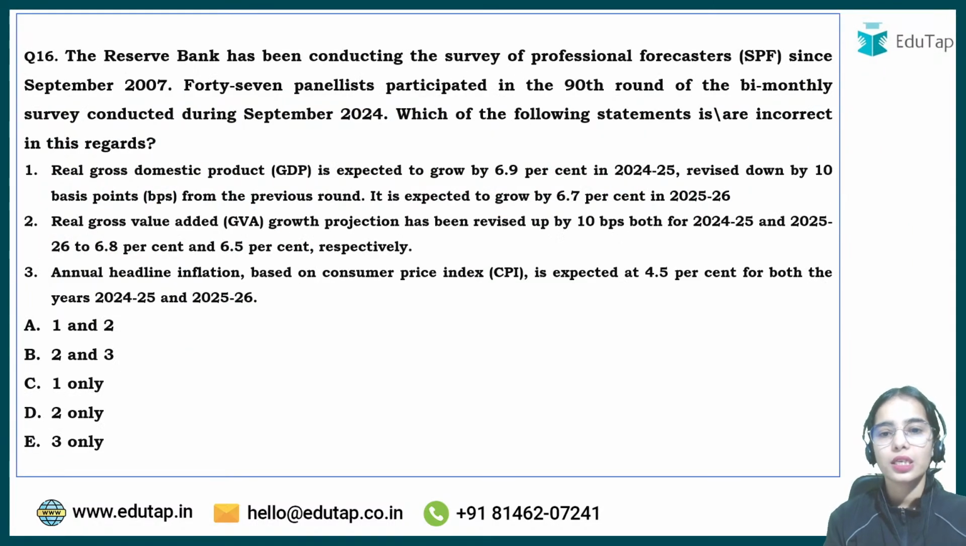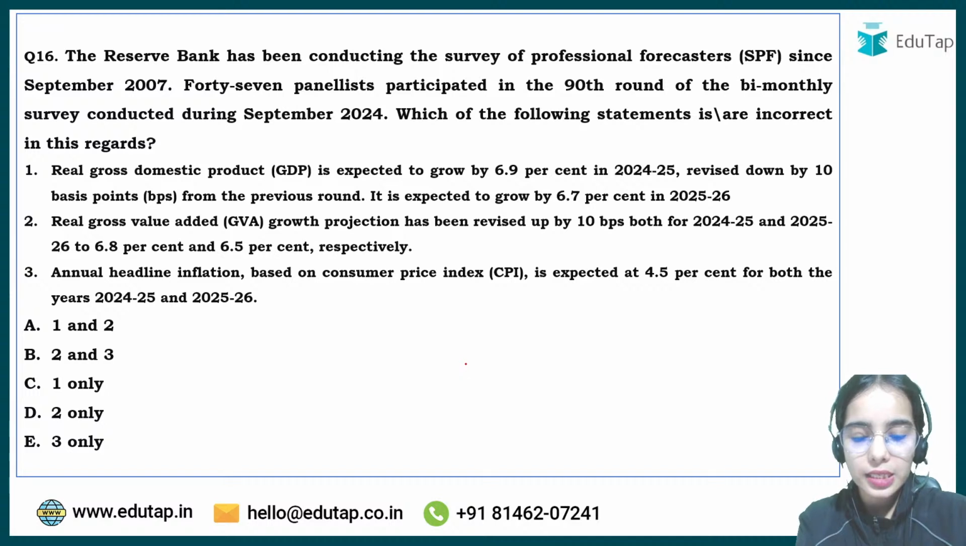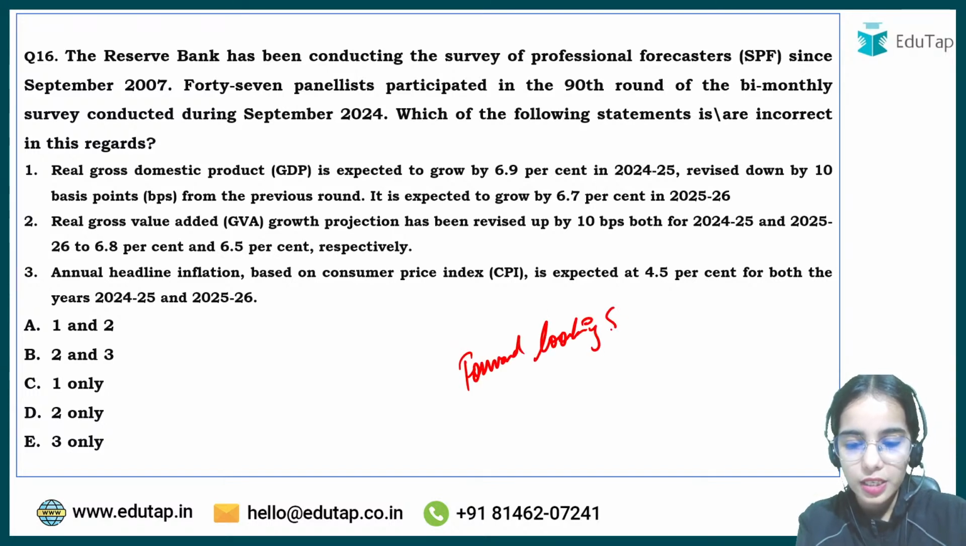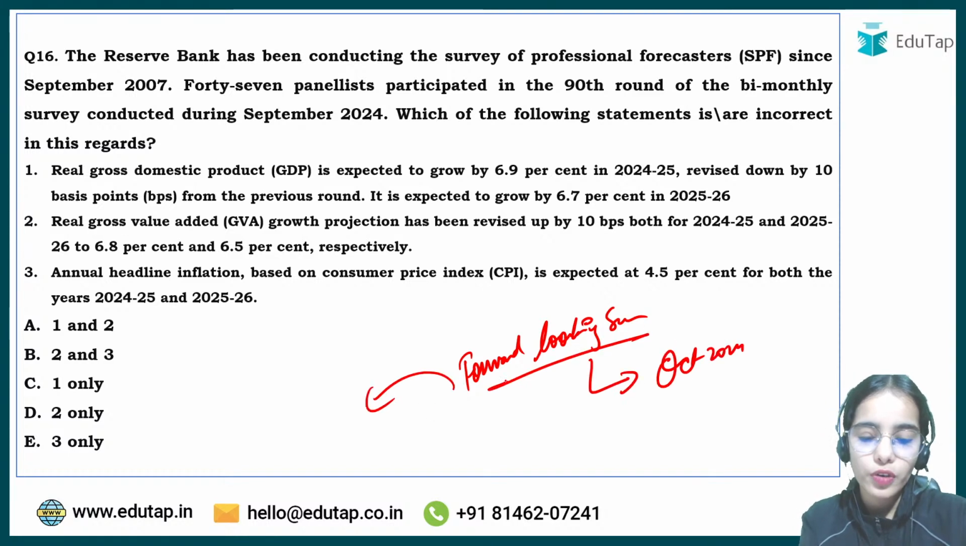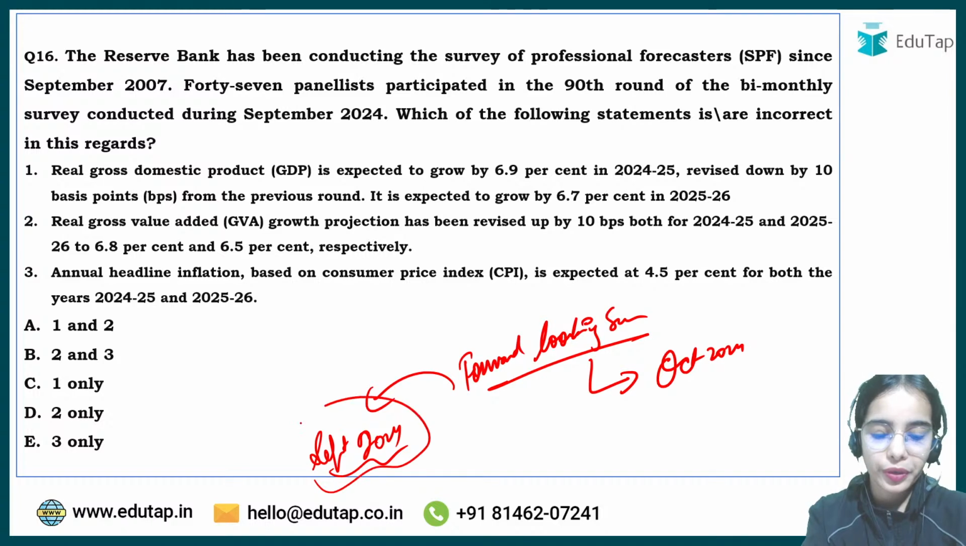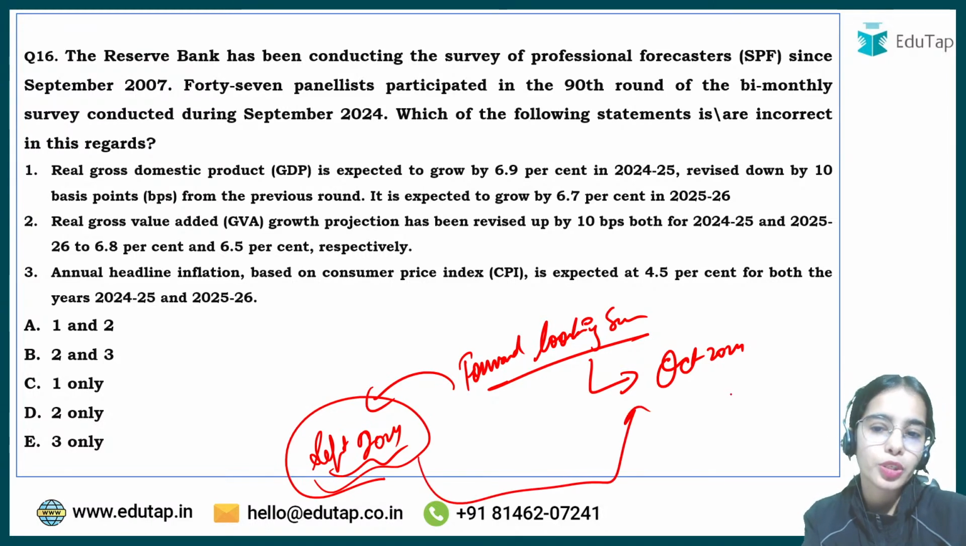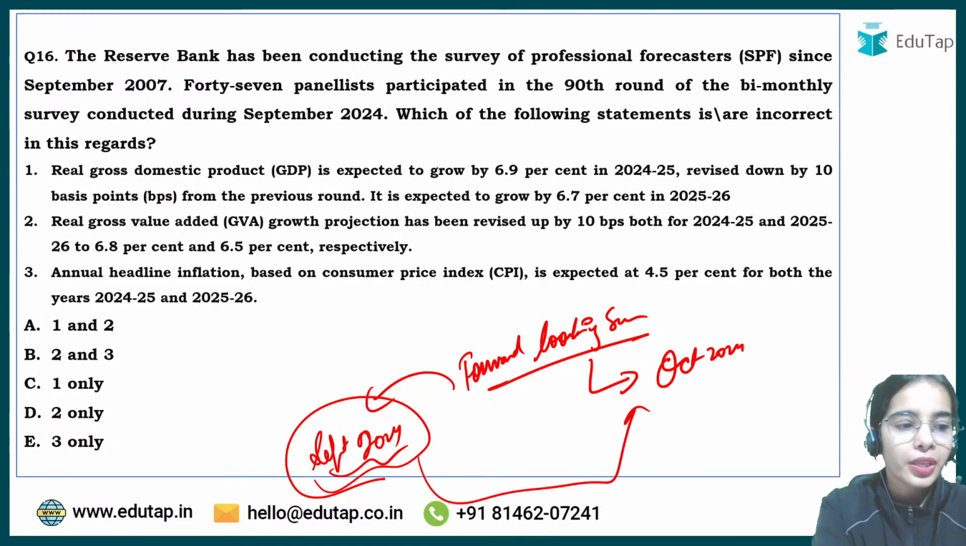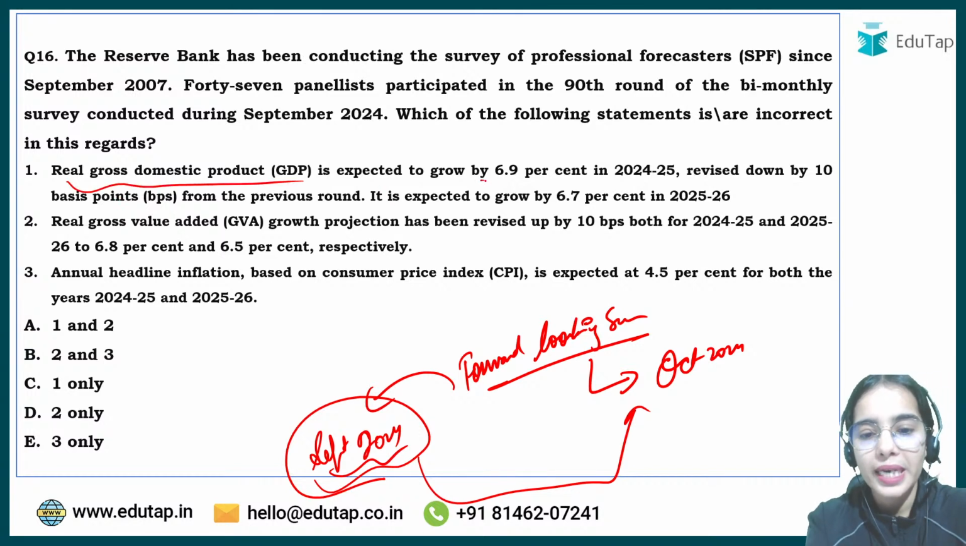Now coming to the next question, that is, the forward-looking survey data released in October 2024 for the surveys conducted in September 2024. So for the survey of professional forecasters conducted in September 2024, the data has been released in October 2024. As per this survey, real GDP is expected to grow by 6.9% in 2024-25 and 6.7%